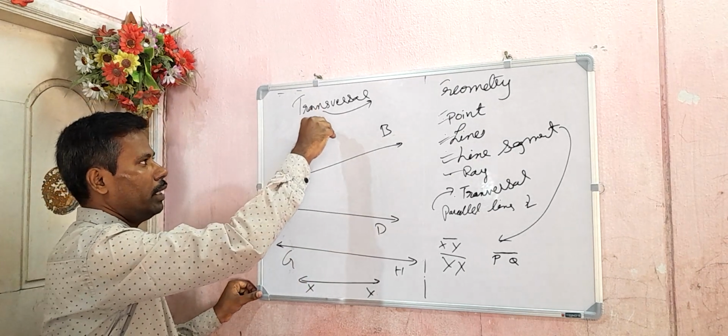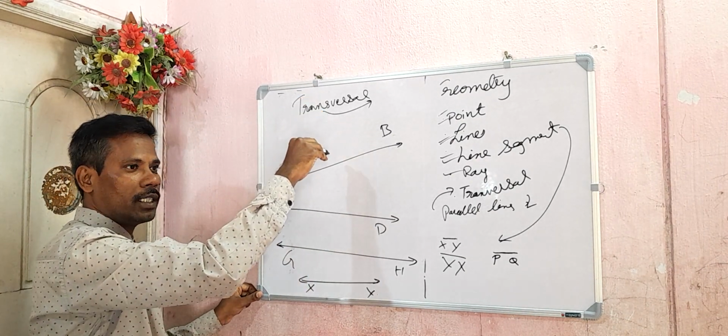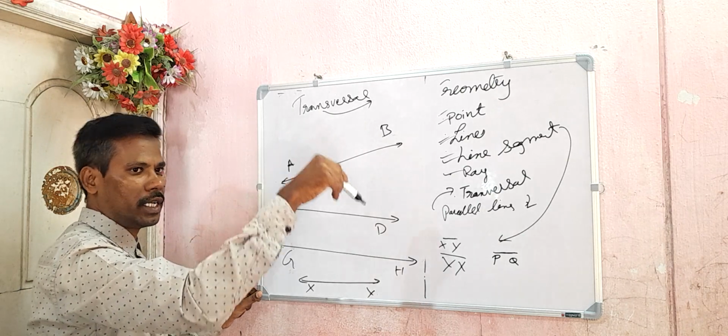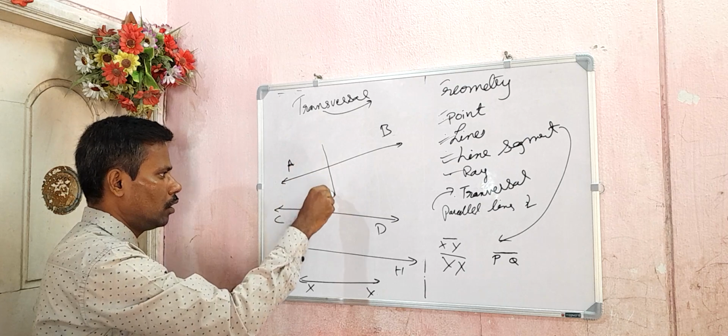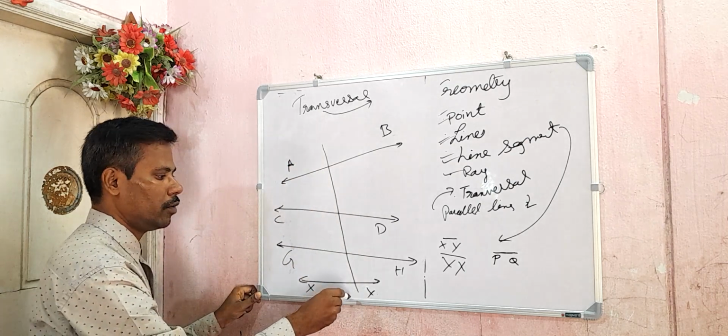Now I should draw one line here so that it intersects. Intersect means some cutting like that. It should cut at one point. Are you getting my point?